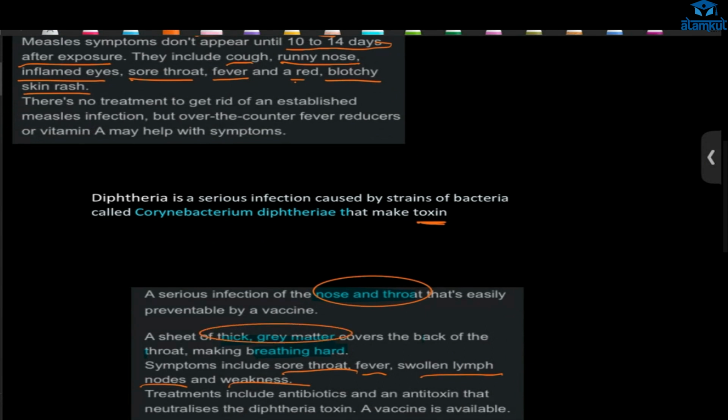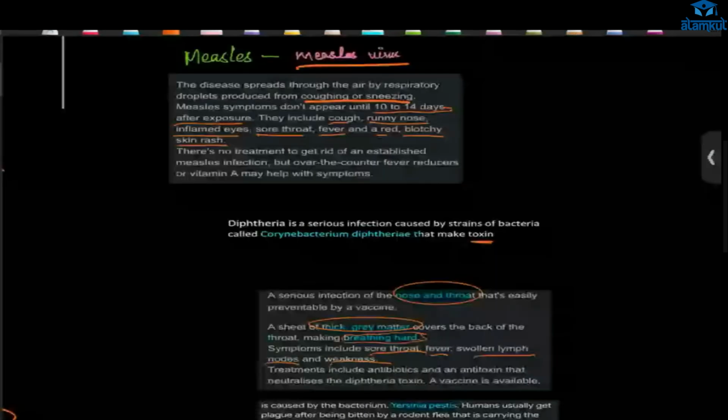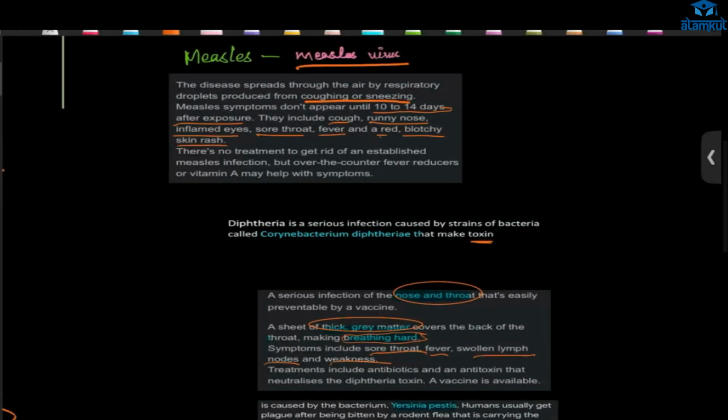And because of that, there is what? Breathing. It is hard to breathe in case of this. And one more breathing-related disease was there. What was that? Asthma. We have learned asthma. Okay, good.